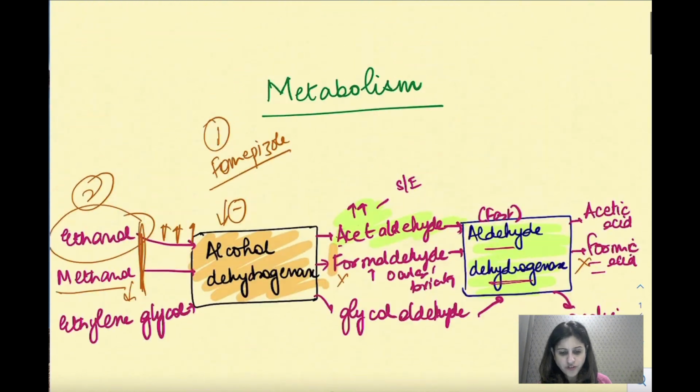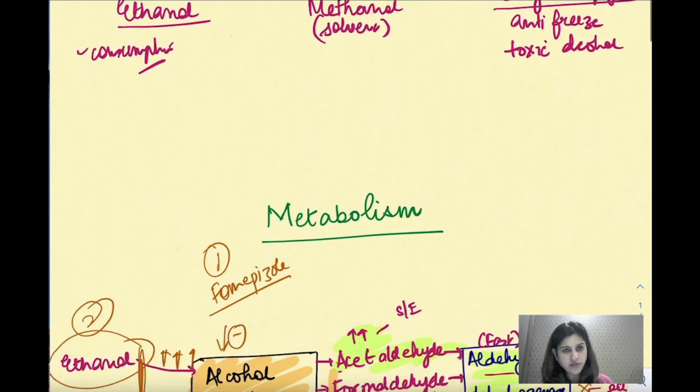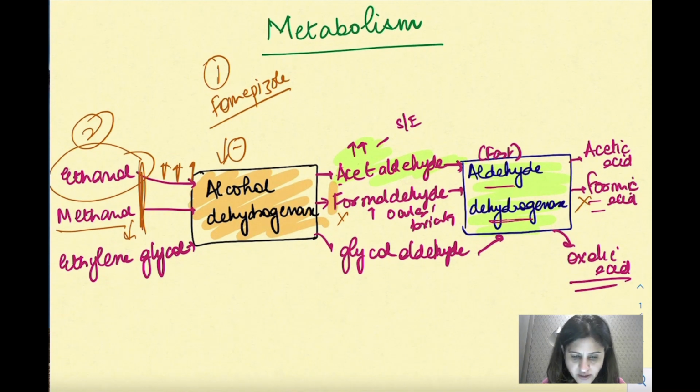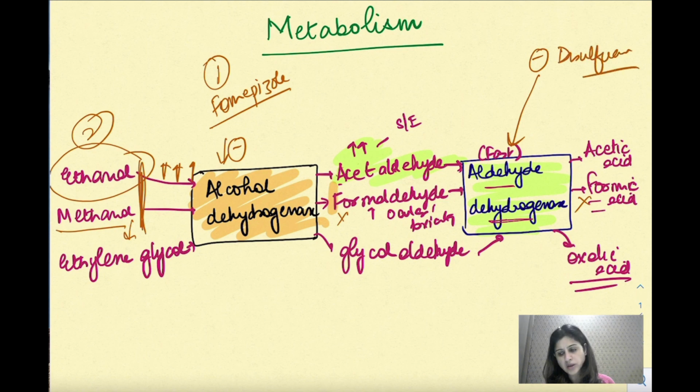Let's go back to what we've done today. We've done the three types of alcohol. Now this chart, this is very important. ठीक है, इसको inhibit करते हैं disulfiram. Because अगर आपको यही आता है ना सिर्फ, you can do most of the questions. So first alcohol dehydrogenase, then aldehyde dehydrogenase, alcohol, it gets converted to acetaldehyde, then formaldehyde, methanol बनता है ethylene glycol से glycolate. So aldehydes ही बनेंगे, ठीक है.